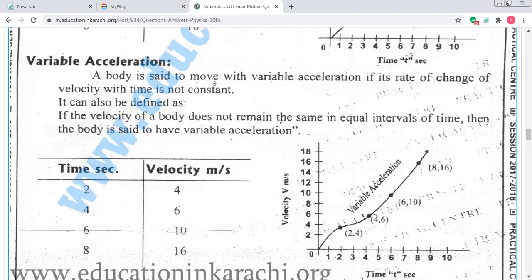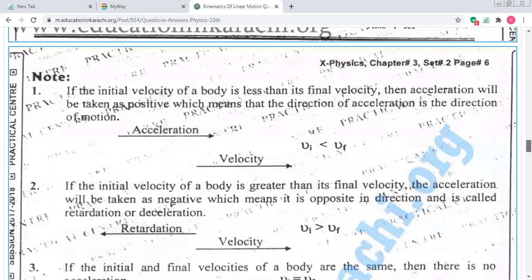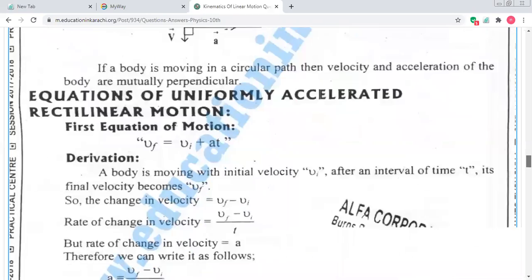A body is said to move with variable acceleration if its rate of change of velocity with time is not constant. Okay, is that clear, students? Or the velocity of a body does not remain the same in equal intervals of time. In equal intervals of time, the velocity of the body changes. Okay.